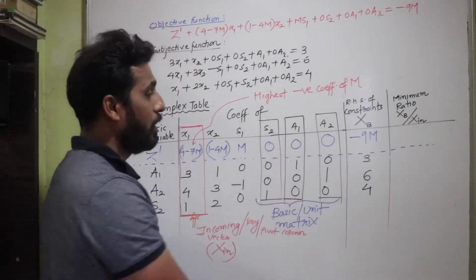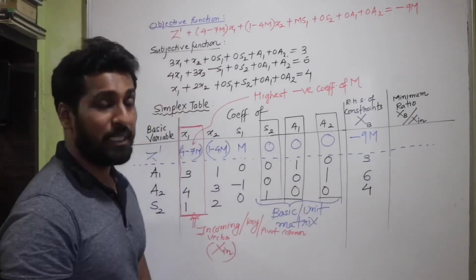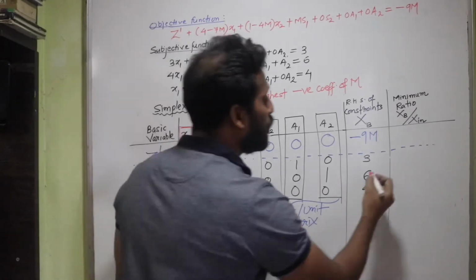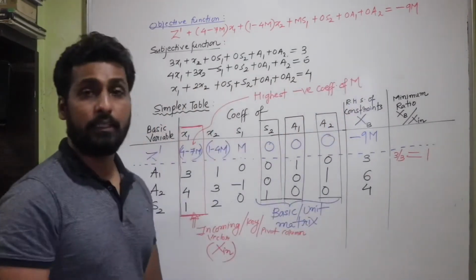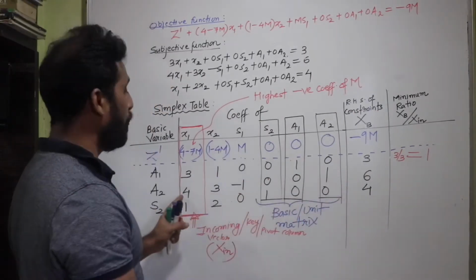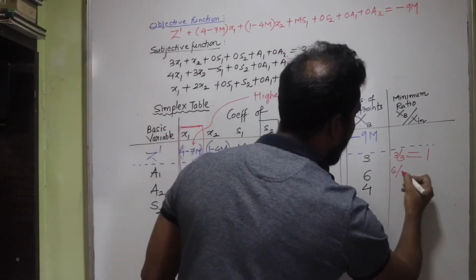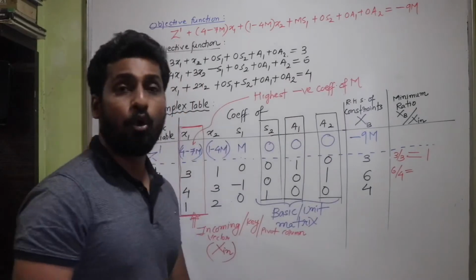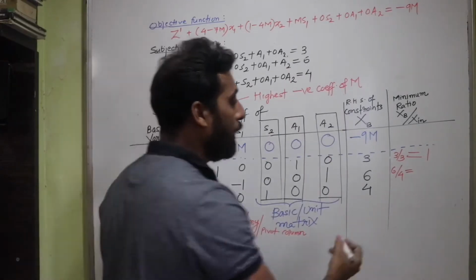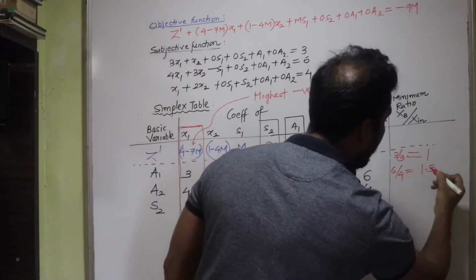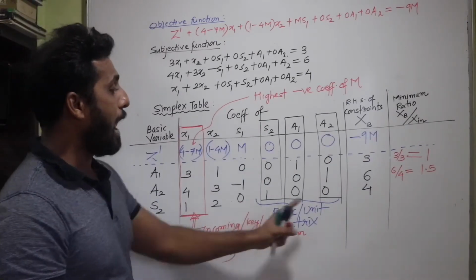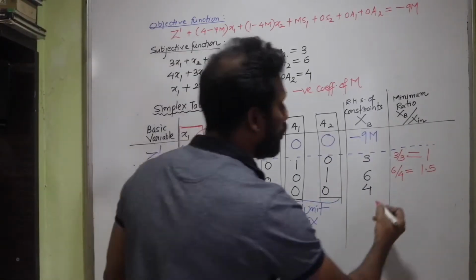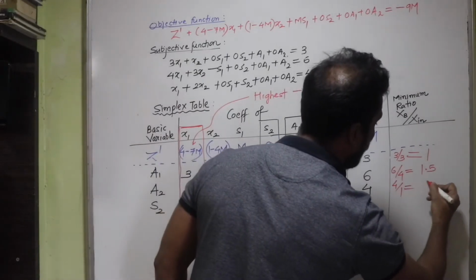What do we have here? We have 3, isn't it? xb is 3, xn is 3, so I get 3 divided by 3, which is 1, isn't it? Then I have 6 divided by 4, so I'm going to write 6 divided by 4, it is 3 upon 2, so 3 upon 2 is nothing but 1.5, isn't it? 3 upon 2 is 1.5. And finally I have 4 divided by 1, so 4 divided by 1 is going to be 4.